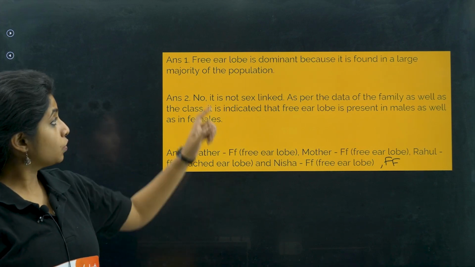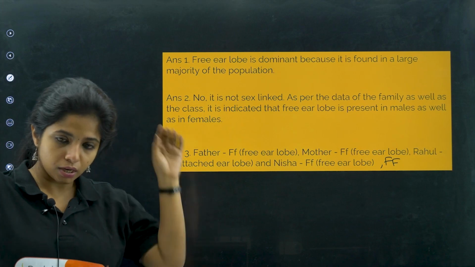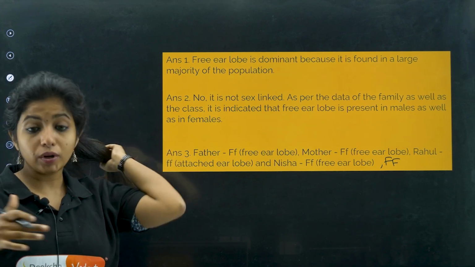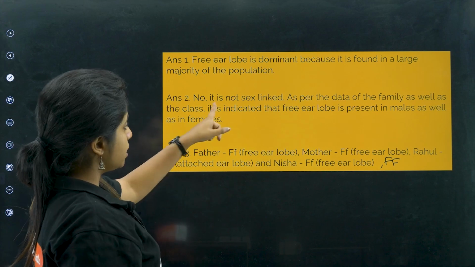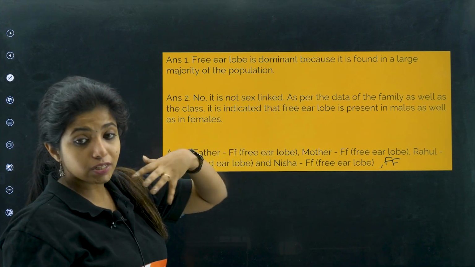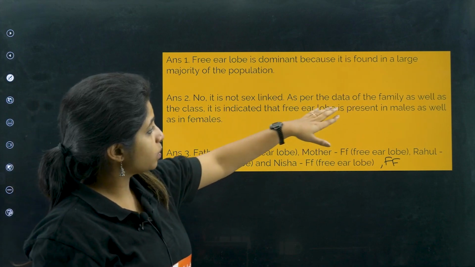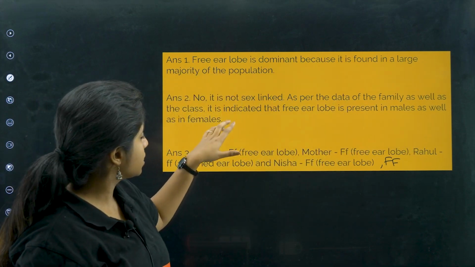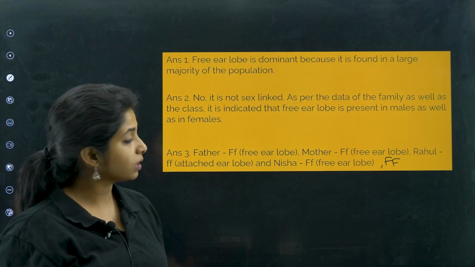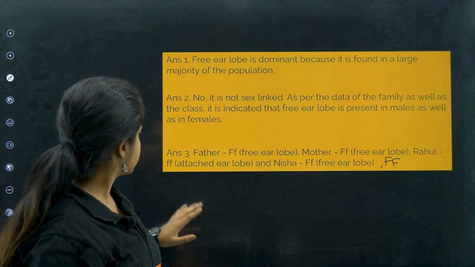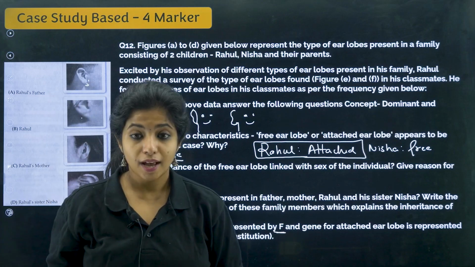So, free earlobe is dominant because it is found in a large majority of the population, or because the attached earlobe is found only in the progeny generation but not in the parental generation. Now, it is not sex linked. As what is not sex linked? The free earlobe or attached earlobe thing is not sex linked, because as per the data of the family as well as the class, it is indicated free earlobe is present in males as well as females, both of them have it. Now, father's is this and everything is this, and with that we have completed the 12 questions belonging to biology,